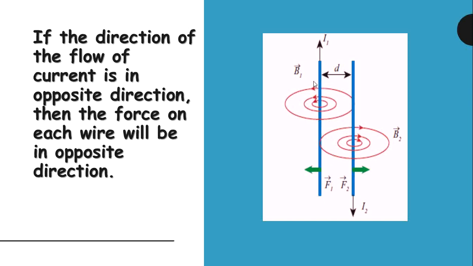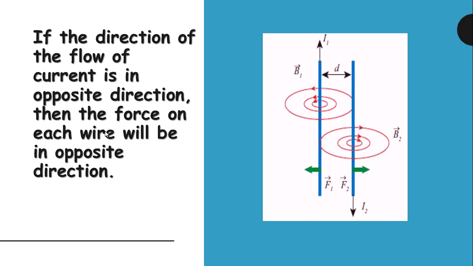So what happens to the force? Here the force on each wire will also be in opposite directions. See here, F1 is moving to one side and F2 is to the opposite side. When the current is in opposite directions, the force is also in opposite directions. So the direction of force on each wire will be opposite. That is, the wire would experience a repulsive force.